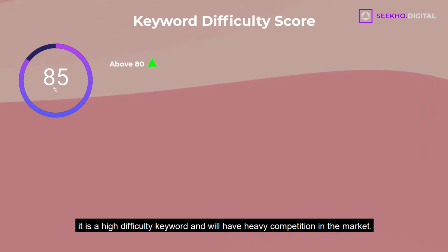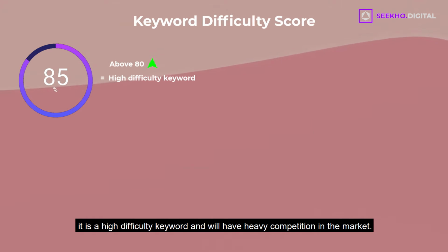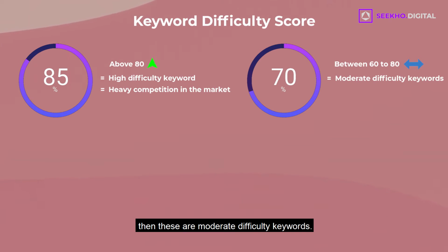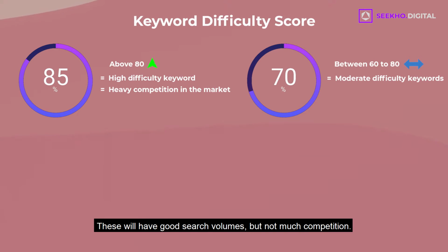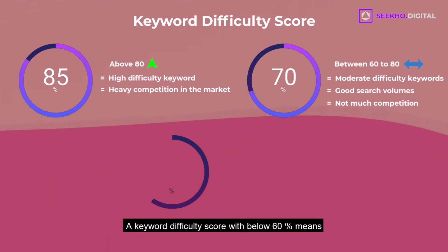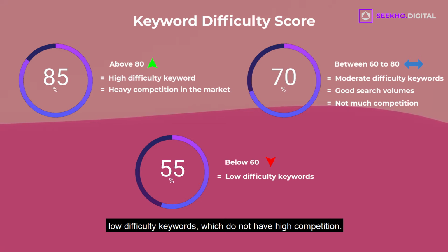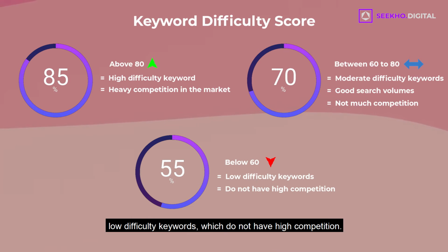In this case, it is a high difficulty keyword and will have heavy competition in the market. If the KDS is between 60% to 80%, then these are moderate difficulty keywords. These will have good search volumes but not much competition. A keyword difficulty score below 60% means low difficulty keywords which do not have high competition.